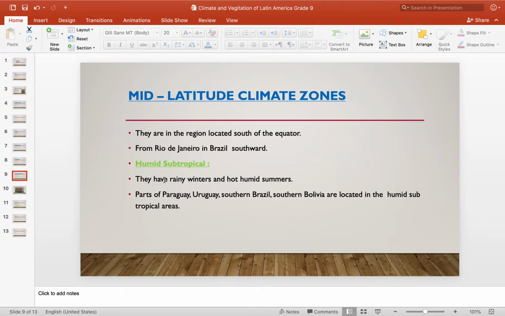We can find this kind of climate in parts of Paraguay and Uruguay, southern Brazil, and southern Bolivia, which are all located in this humid subtropical zone.